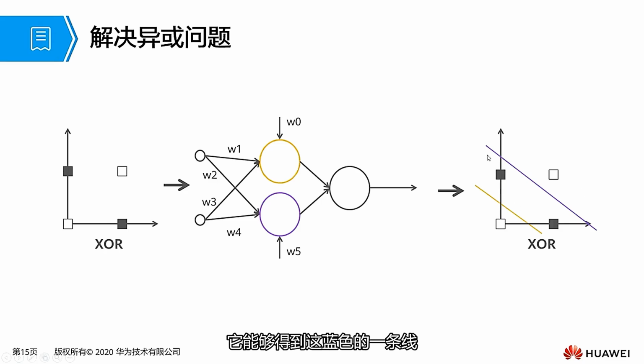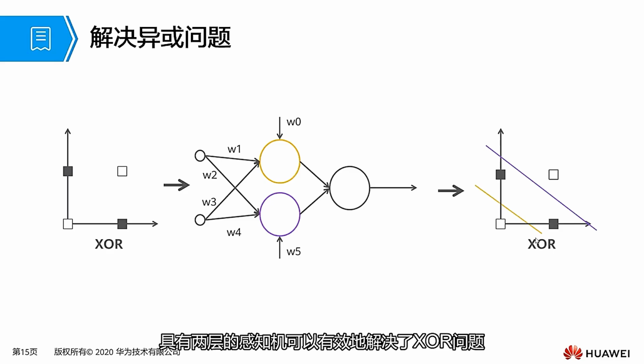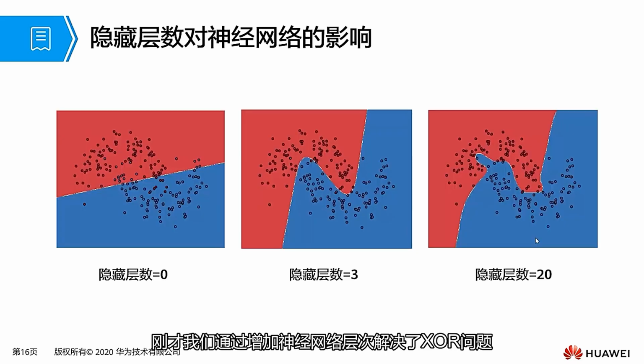Then, when entering this orange activation function, it draws an orange line. So two lines can solve the XOR problem. A perceptron with two layers can effectively solve the XOR problem. Just now, we solved the XOR problem by increasing the layers of the neural network.